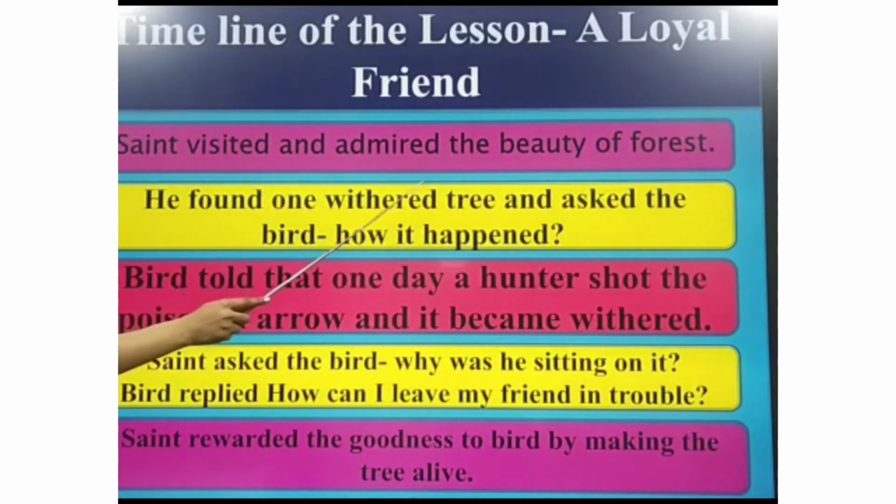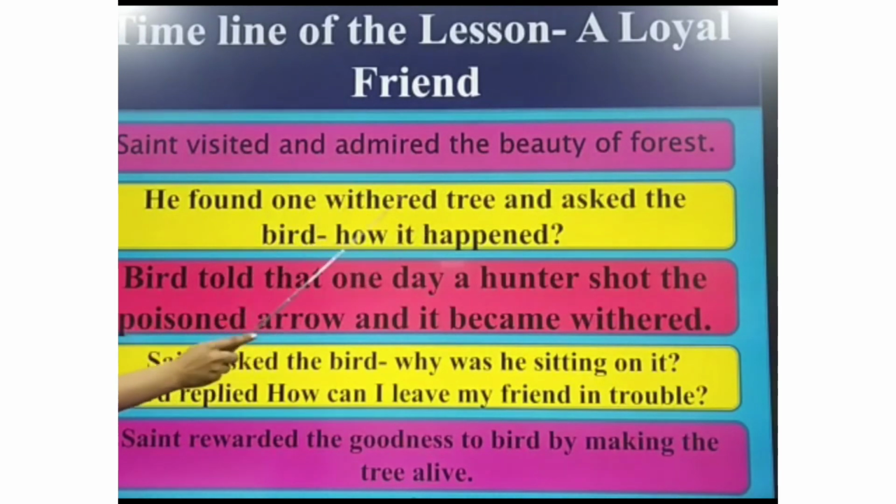The saint admired the forest, and when he was going through it, he found one withered tree. Withered tree means the drier tree, the tree that has no leaves and no flowers. Then he asked the bird, the parrot, how it happened, why the tree is withered. The bird told that one day a hunter came for hunting and he shot a poisoned arrow. Poisoned arrow means an arrow that has something which is harmful for the tree. And after that the tree became withered.